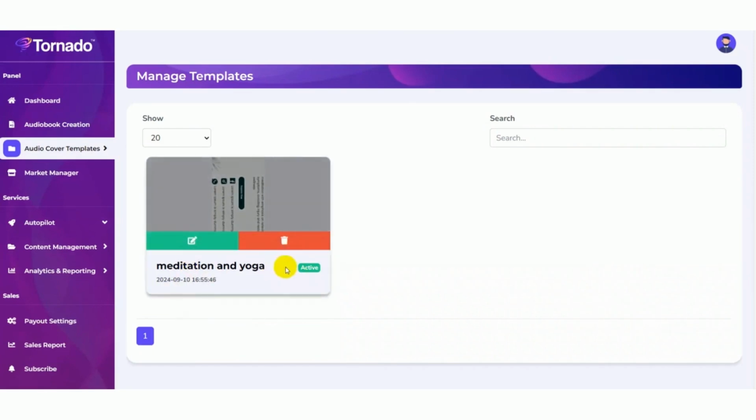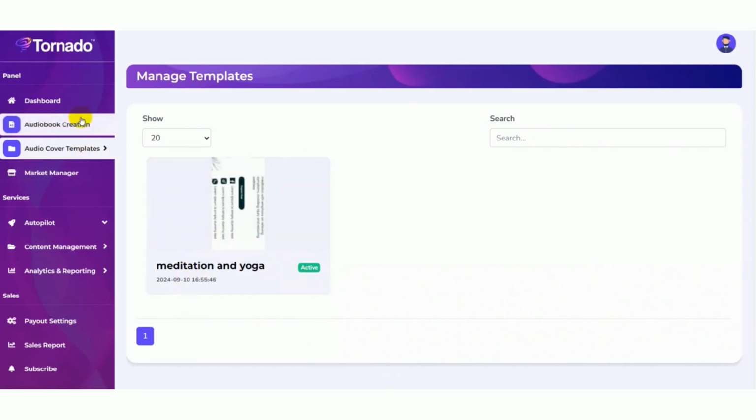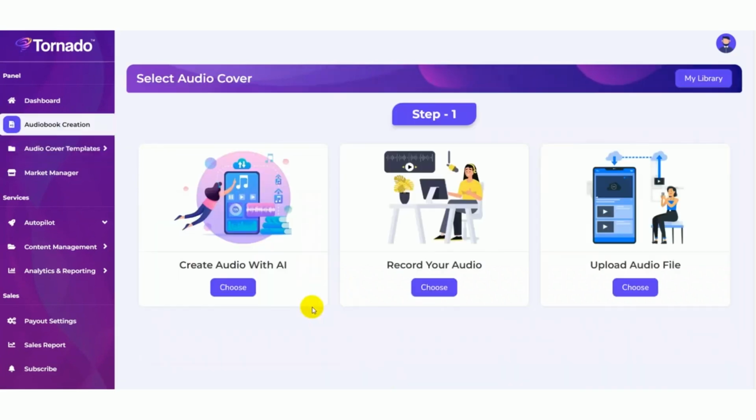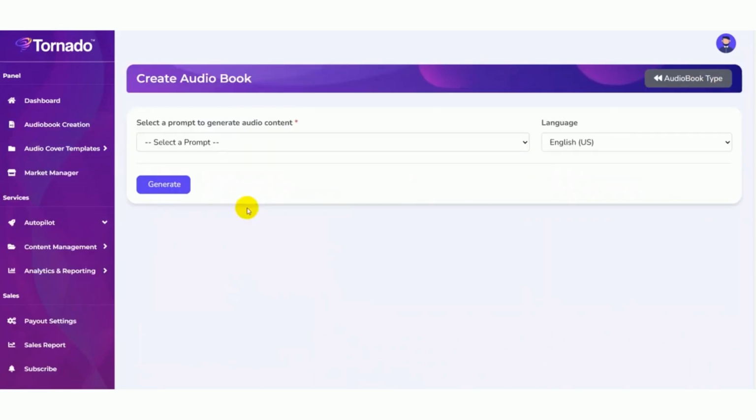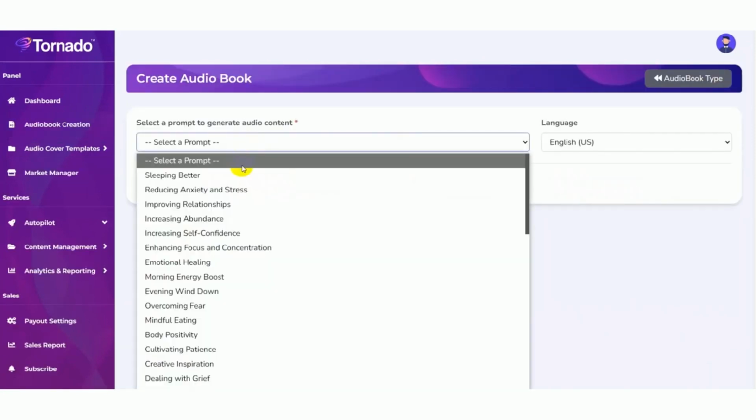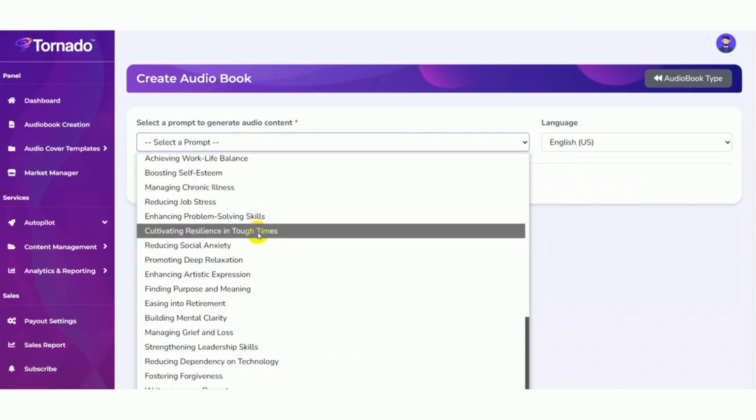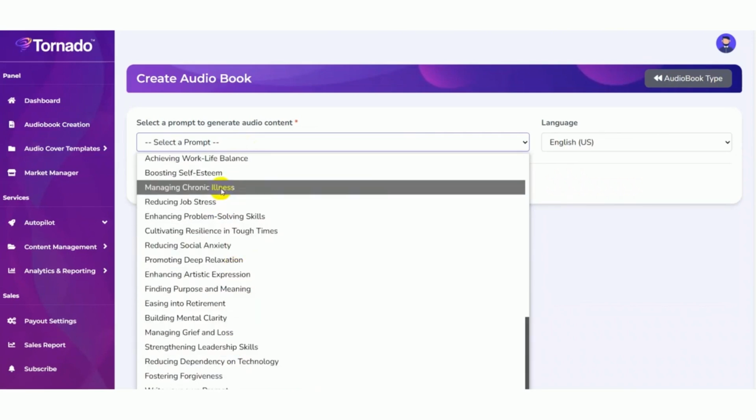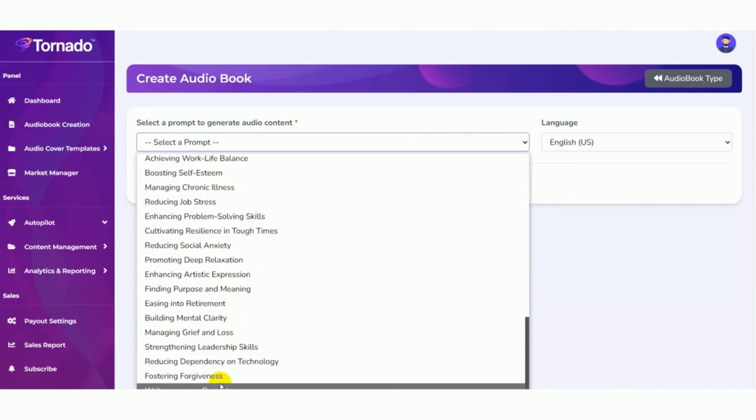Now it is active. Now you can create audiobooks with AI, record your audio, or you can upload the audio file. First, create audio with AI. You need to select prompts here. You can see many prompts are available, and also you can write your own prompt here.